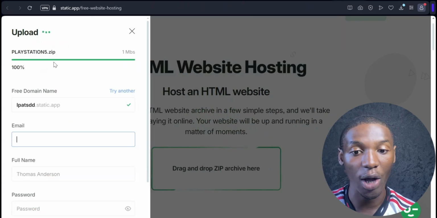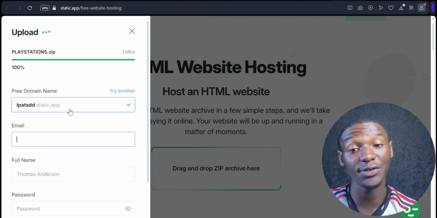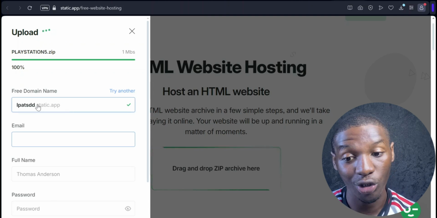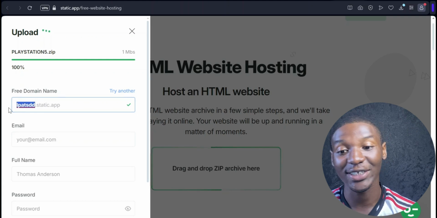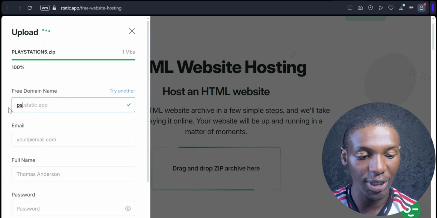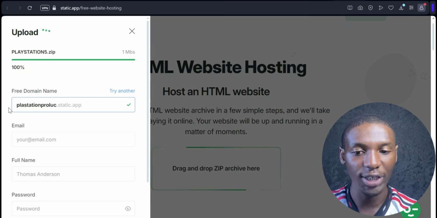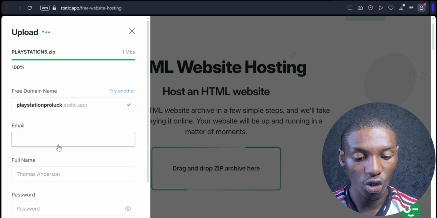It's going to upload our file. You can see it's 100% uploaded, very simple because our file is very light, so it uploads very fast. Come over to where it says free domain name. You can change this to the domain name you want. Let's say, for instance, I want to set this to PlayStation Pro Lock. Then this is where you create an account, because you have to create an account to use this software.